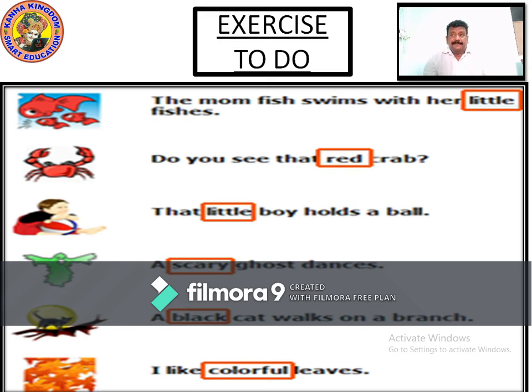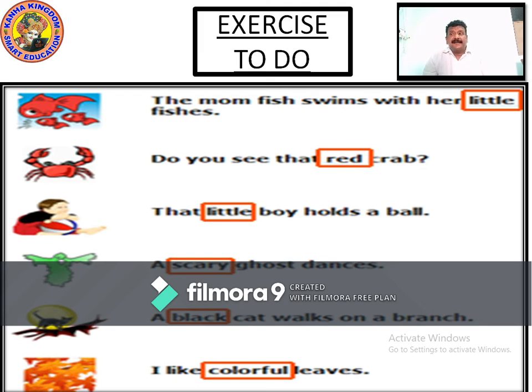Do you see that red crab? What is describing the crab? Red. The red is what? Red is an adjective. Something describing a noun is what? Adjective. So red is describing the crab. Red is describing the name of species, name of fishes. These are all species. So now red.